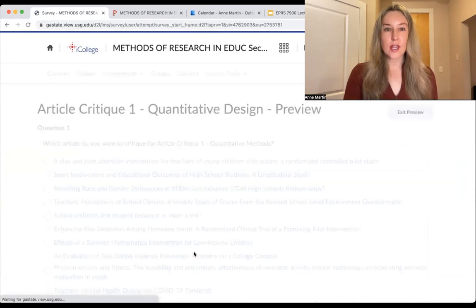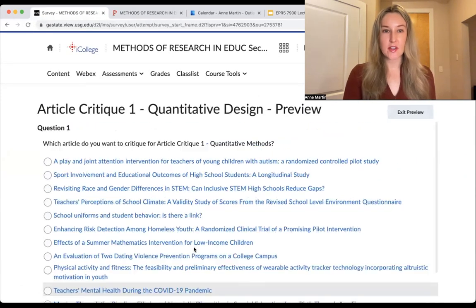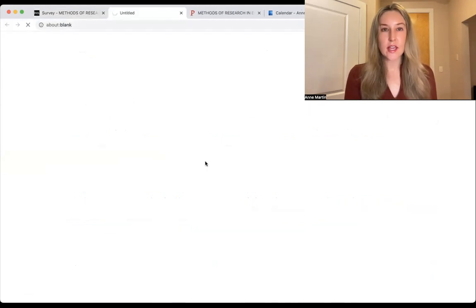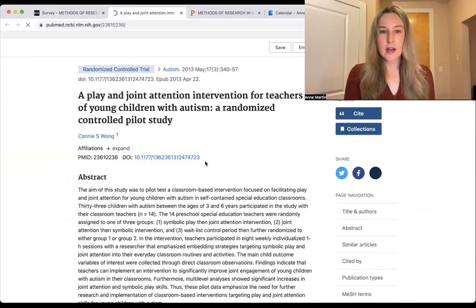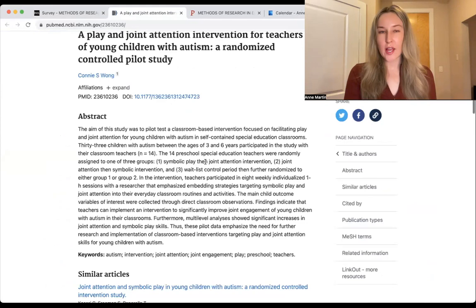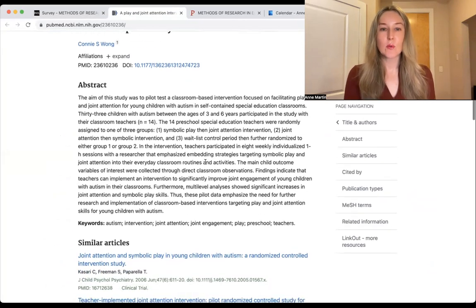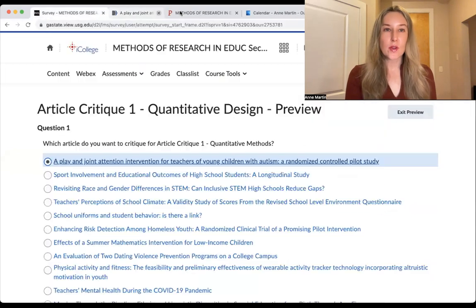So once you get there, it will look similar to this. Each of these are links. When you click the link, it will take you to the page where you can read the abstract. Like I mentioned, after you choose your study, I will create an assignment for you in Perusal, but if you want to read more, you can read the abstract.